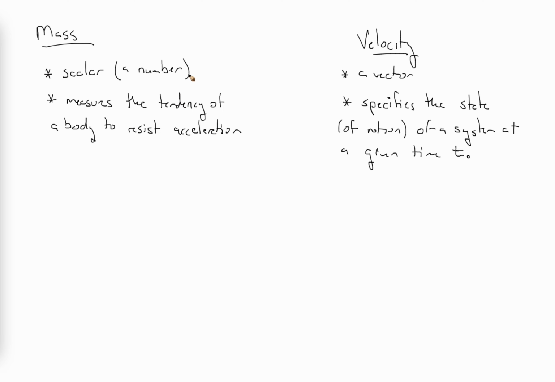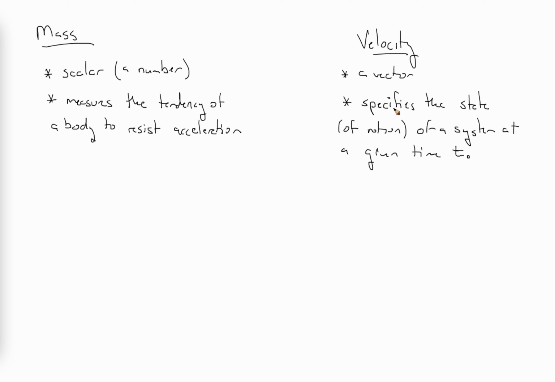A lot of people assign this definition to momentum. They say the momentum is the tendency of a body to stay in a particular state of motion. That's wrong. That's what mass is. Mass is the tendency of a body to resist acceleration. The more mass there is, the less acceleration there is for a given amount of force. So don't confuse this with momentum. It is not momentum.